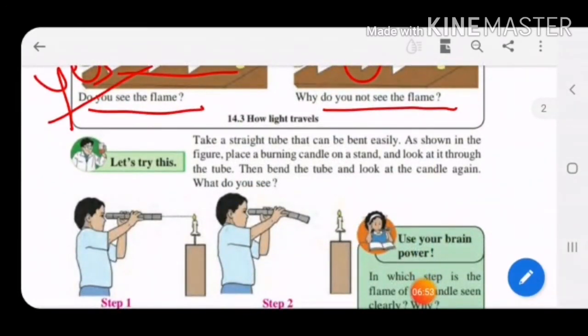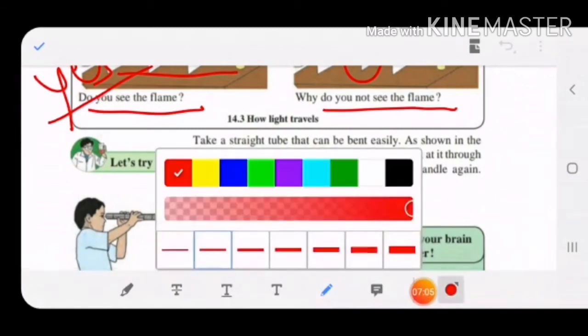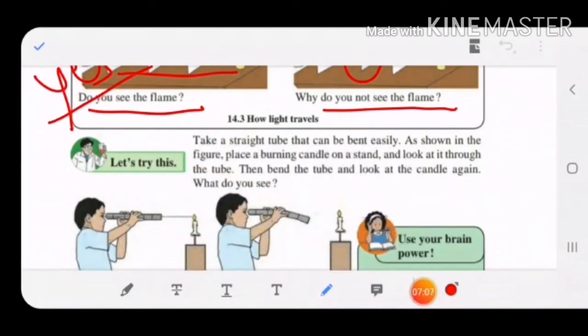Now one more experiment on how light travels. We have already seen how light is propagated, meaning how it travels. Light always travels in a straight line. Now one more experiment: this boy is holding a tube. Take a straight tube that can be bent easily. In the second picture he has bent that tube as shown in the figure. Place a burning candle on a stand, and look at it through the tube. Then bend the tube and look at the candle again.